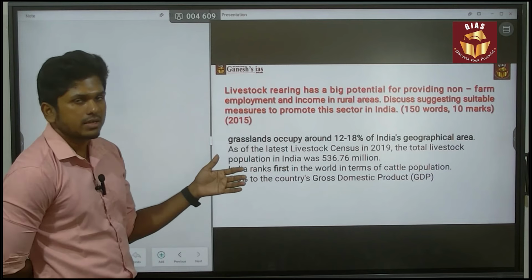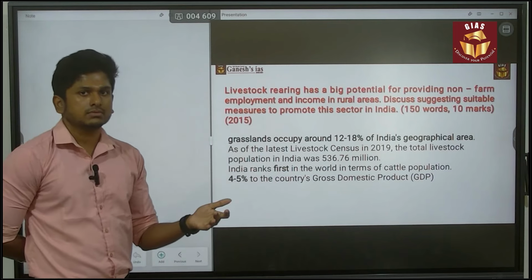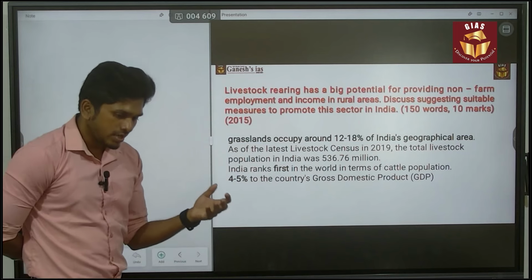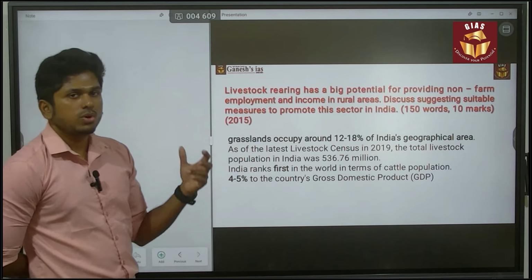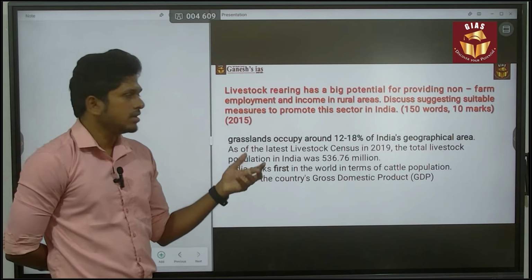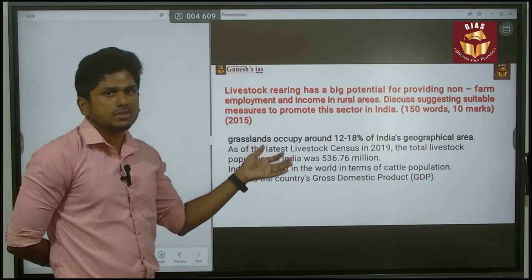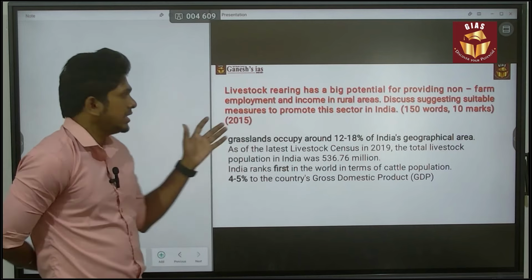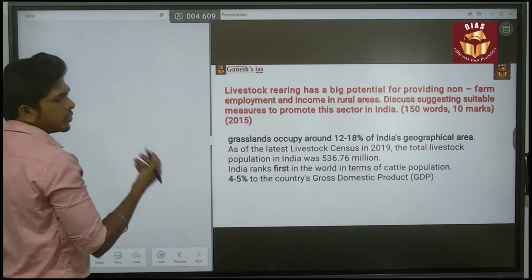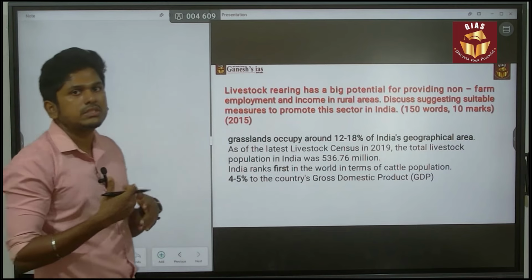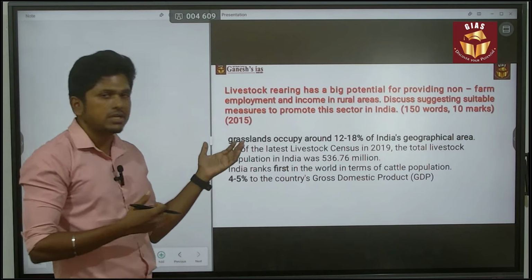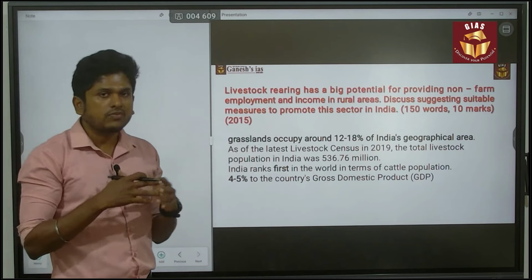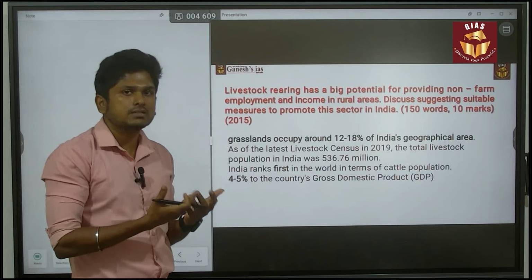These are certain data you can use in your answer. The reason is, for questions like this, you have to give more data, because you can't give the definition of livestock rearing in the intro. It's better to go with data. At the end of the day, it is an economic question, so definitely try to give data related to it.